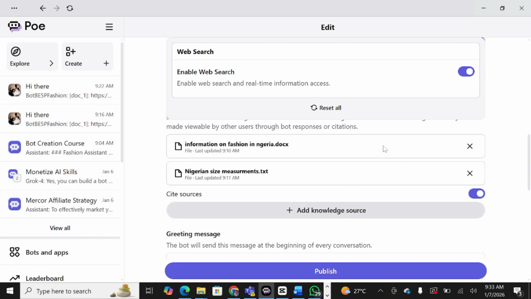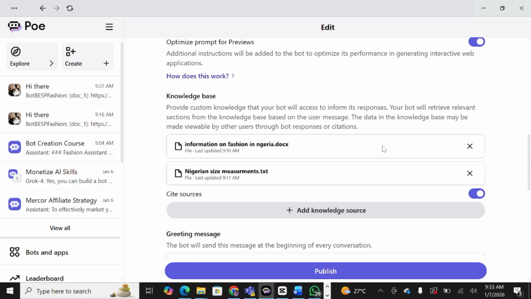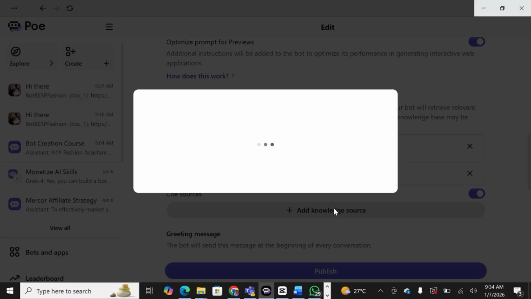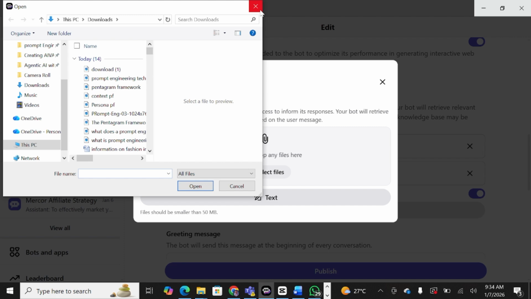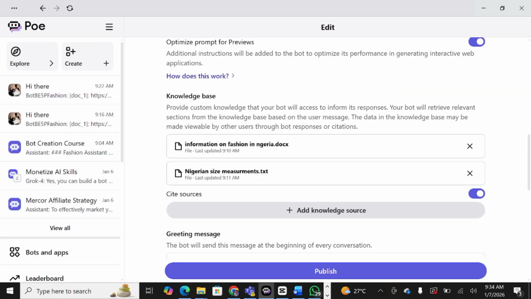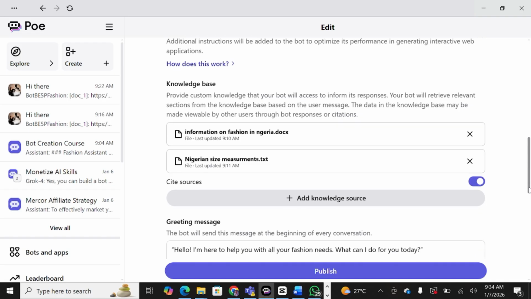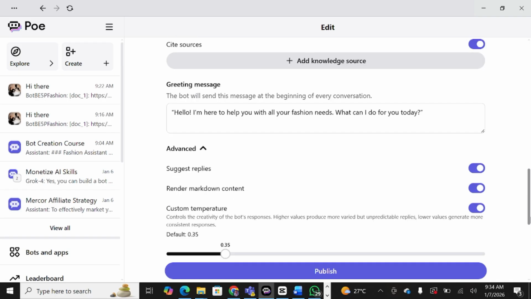For the knowledge source, I have information which I downloaded from the web, and you just click here and add. It takes you to drop your files. I already dropped the files. It is information which I took from the web and put in PDF form. Then the greeting: the bot will send this message at the beginning of every conversation. Hello, I'm here to help you with all your fashion needs.